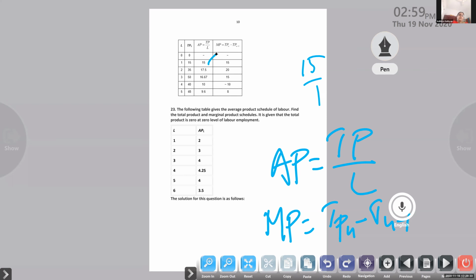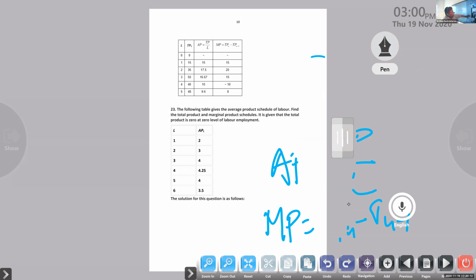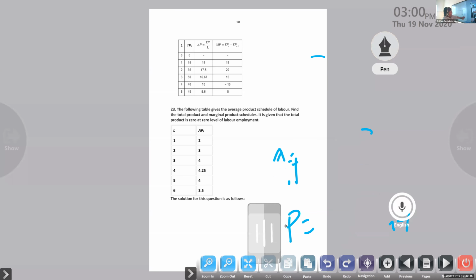So MP, marginal product, is equal to TPn minus TPn minus 1. We know that, right or not? There also it is 15 only. Why is it so? What is the TP here? TP for one labor is 15, minus TPn minus 1. TP is 15, n minus 1 is 0 labor, so 15 divided by 1, again 15 only, right? Already completed. Remember that table, one day we completed that, right? So the same application is here. So learn this properly. This type of question will also be there in the examination.